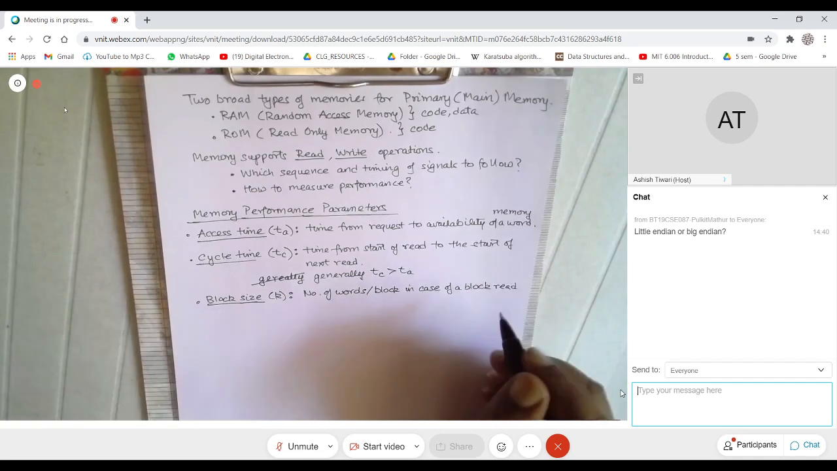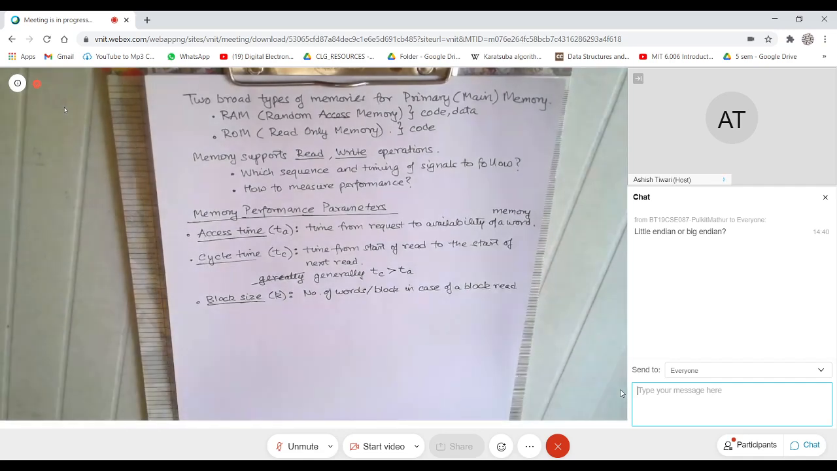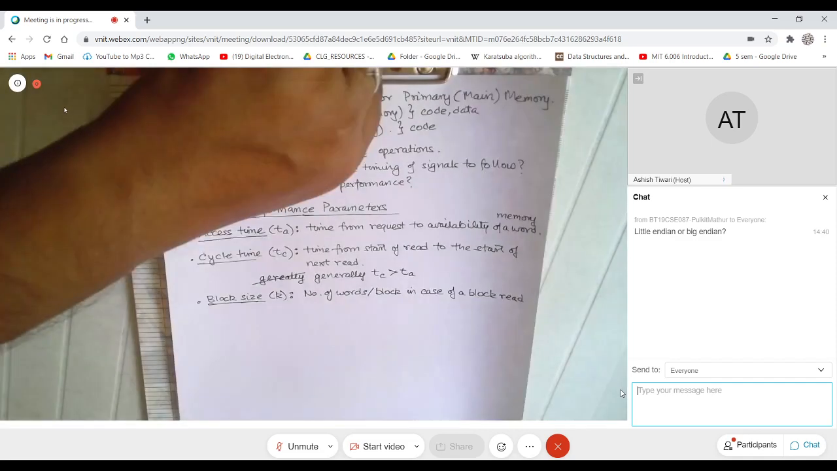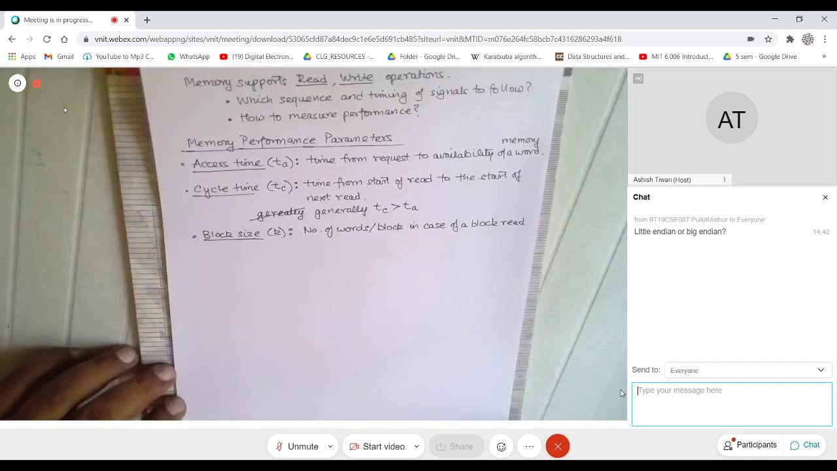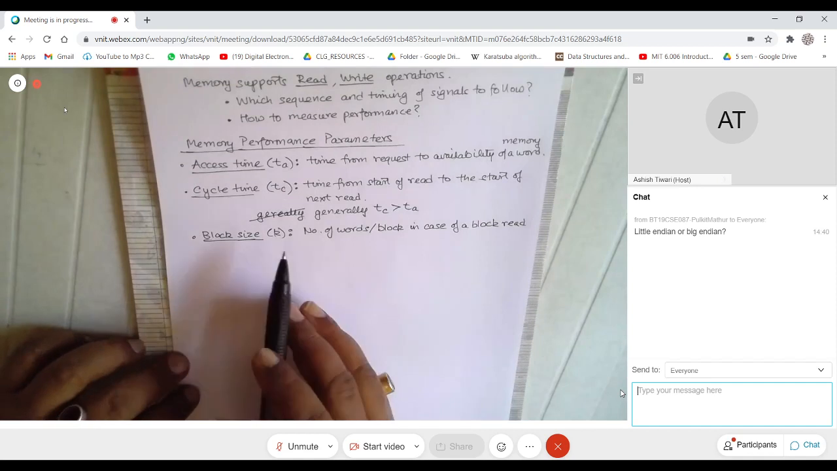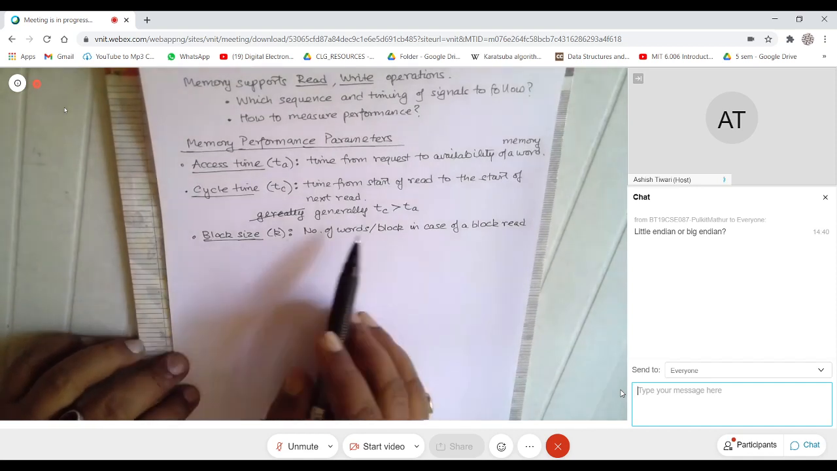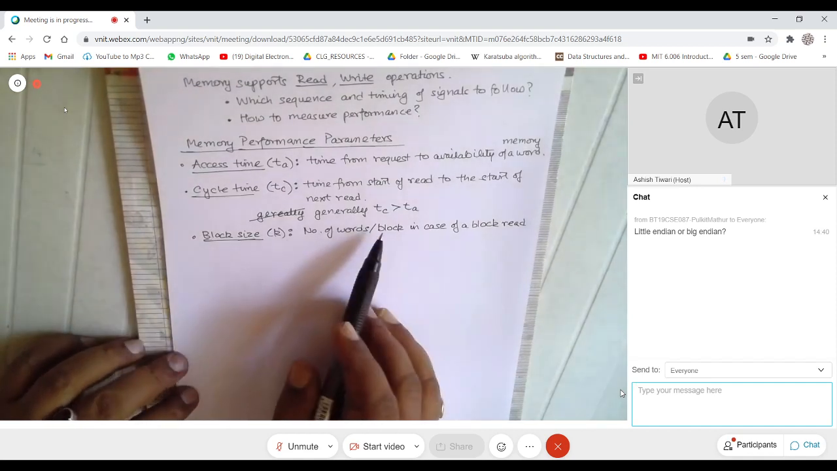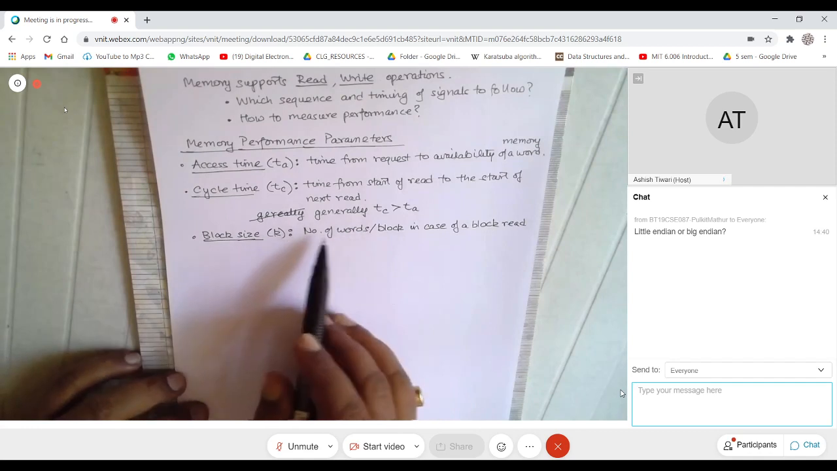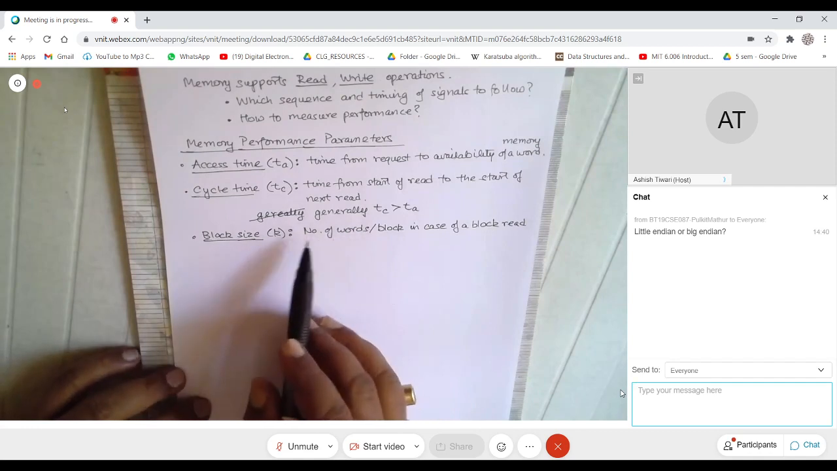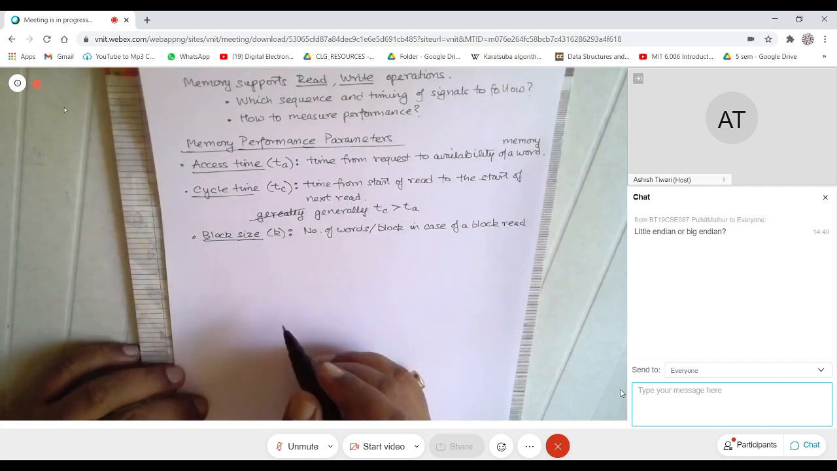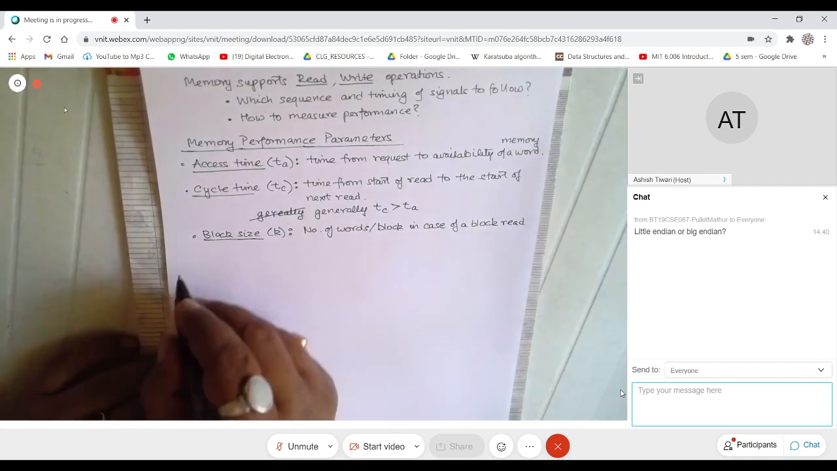When you go to memory, you don't really go to access one word, but you actually access a block. So a block consists of more than one word. Why do we do that? This is for performance reasons, because then you get the maximum performance out of memory, right? So that is one.